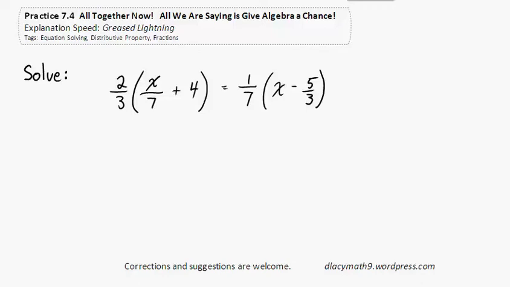Practice 7.4, all together now, in which the explanation speed is greased lightning. Please try this problem, and then we'll come back and do it together if you like. If you want a hint, here it is.